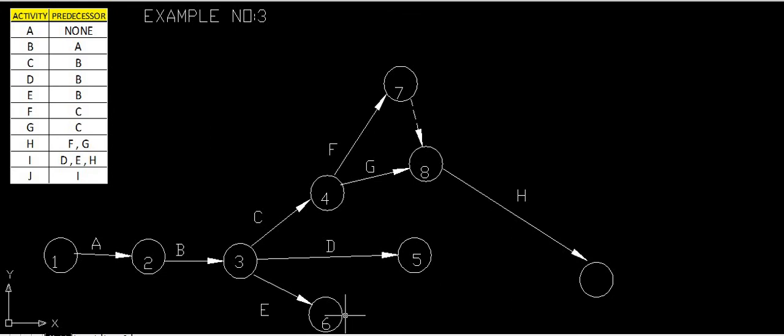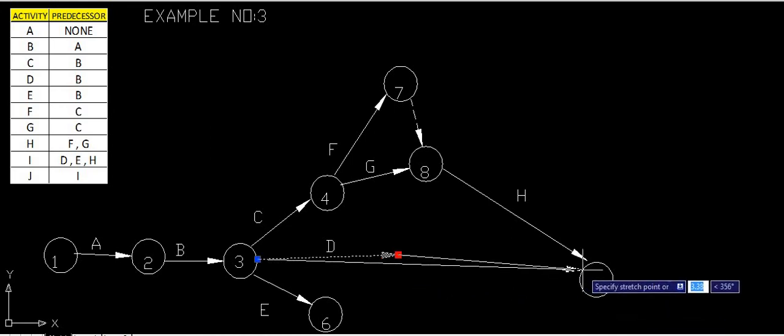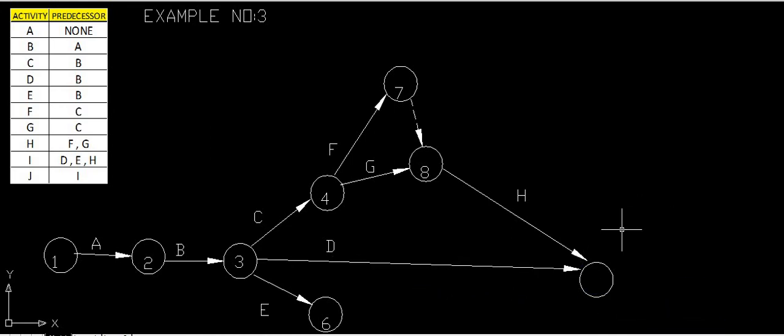So the end point of this will be the same. So D will be shifted here. We have to make little changes. This will be extended here, and this will also be extended here.